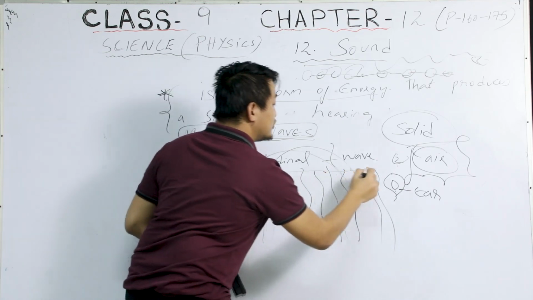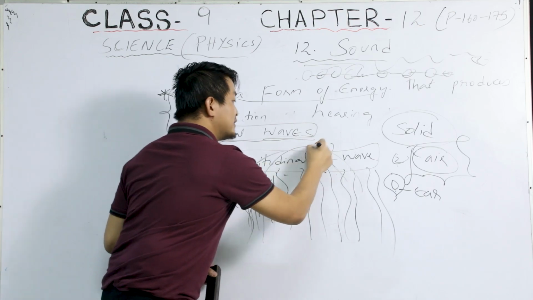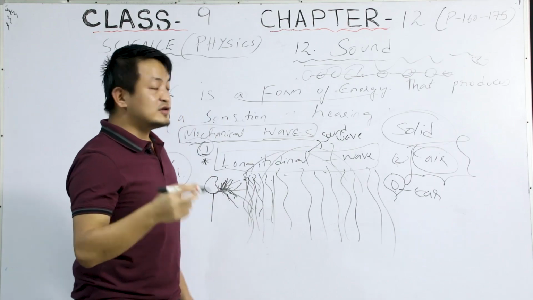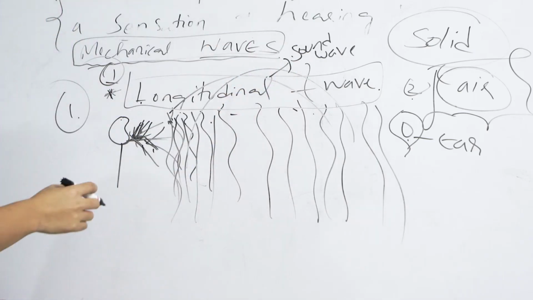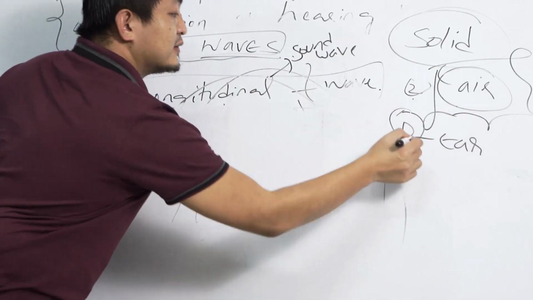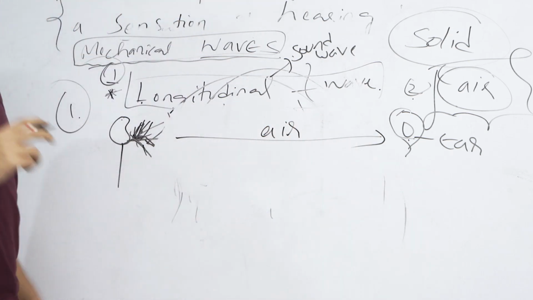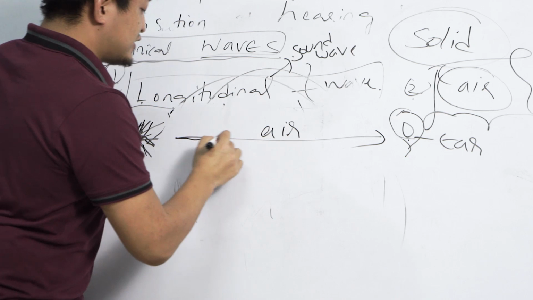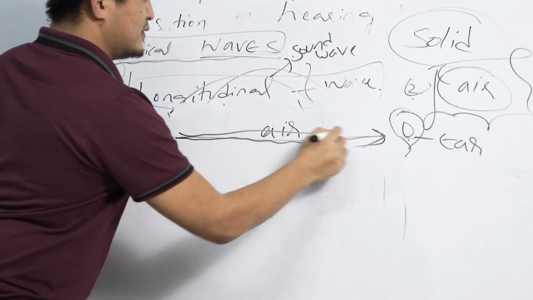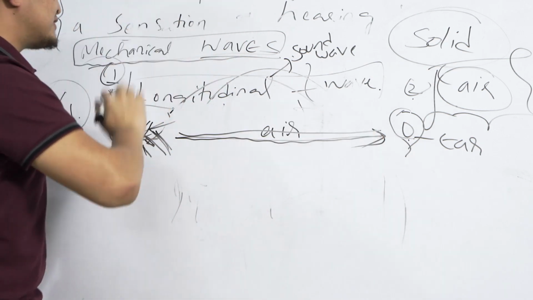But now here, I'm going to explain a longitudinal wave. The example of a longitudinal wave is the sound wave, okay? Now, let me tell you, let's say this is the direction of air, okay? This is the direction of air, and it goes in this direction. Clear? So now this person is shouting, right? This person is already speaking out.